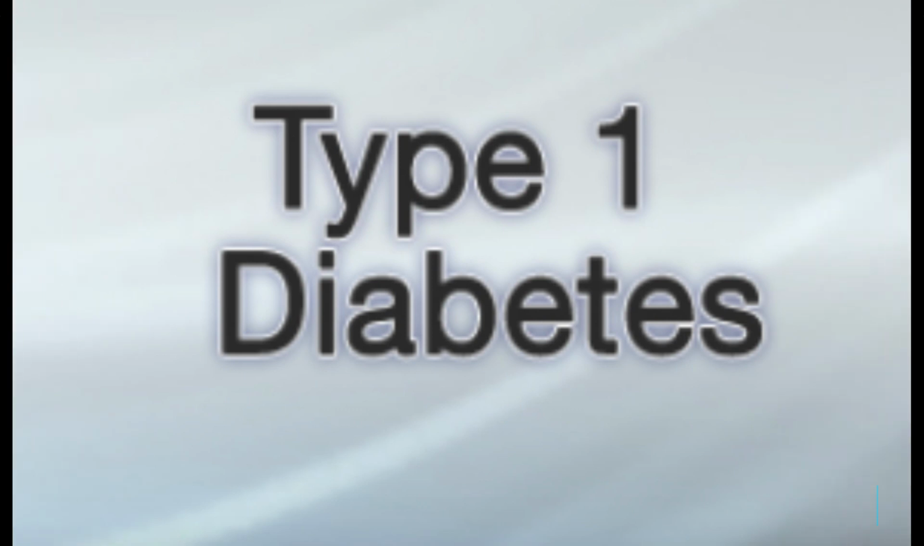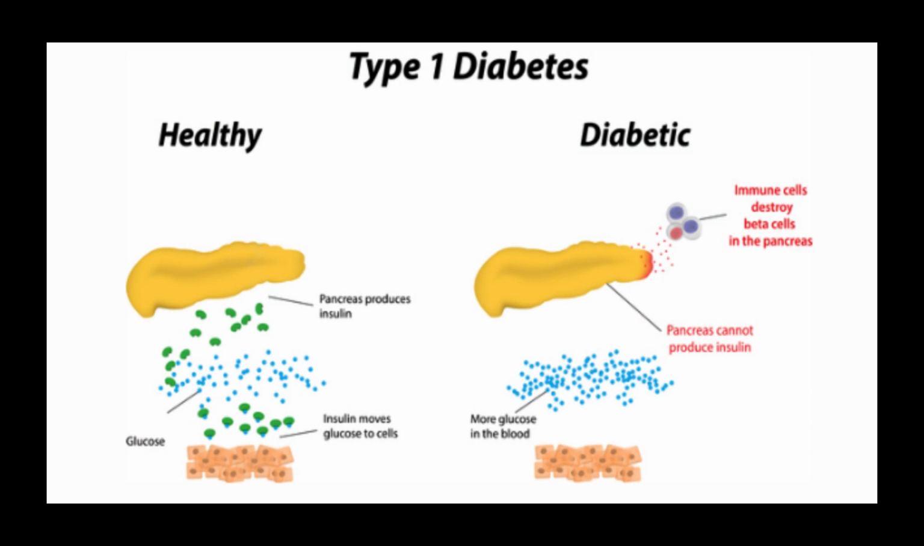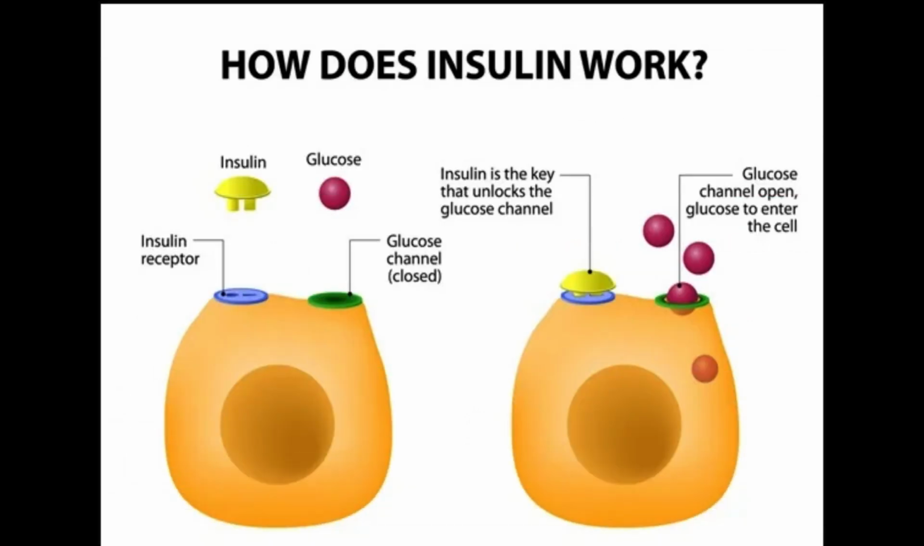Now, what is Type 1 diabetes? Type 1 diabetes, once known as juvenile diabetes or insulin-dependent diabetes, is a chronic condition. In this condition, the pancreas makes little or no insulin. Insulin is a hormone the body uses to allow sugar, glucose, to enter cells to produce energy.